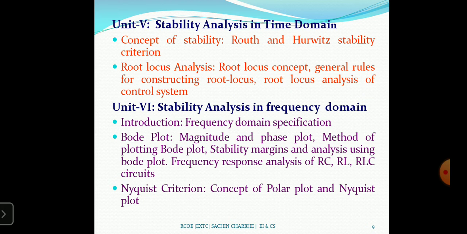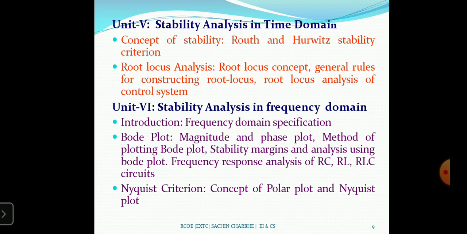Then we will analyze the stability, or we can say, according to the poles and zeros, if the poles and zeros lie in the left half of the S plane, then our system is stable. If they lie in the right half of the S plane, then the system is unstable. Okay, do you know the poles and zeros? Okay, then root locus criteria.